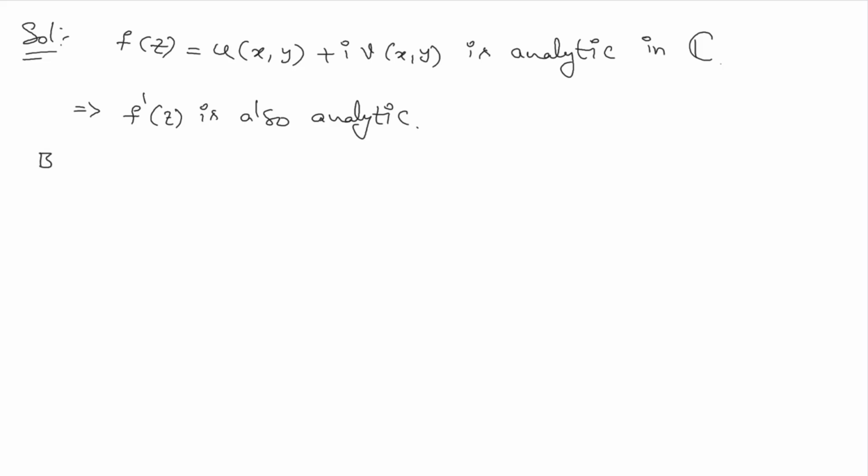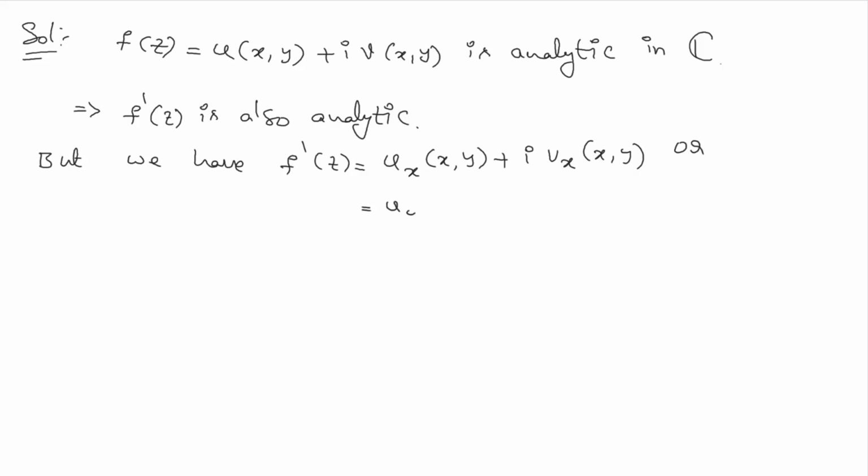But what is the derivative of f? We have the derivative of f given as f dash of z equal to ux of x comma y plus i times vx of x comma y, or it can be written as uy of x comma y plus i times vy of x comma y. This is the derivative of f. So now by using any of these conditions, we solve the problem.